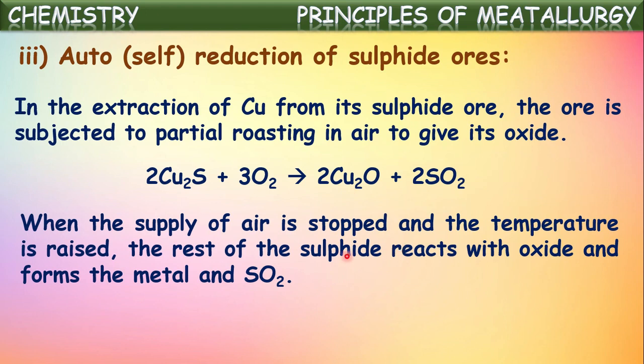The copper sulfide remaining here will react with the copper oxide formed and convert into copper and sulfur dioxide. So in this way, it undergoes self-reduction. It continues the self-reduction and forms pure metal. Okay, this is called self-reduction of sulfide ores.